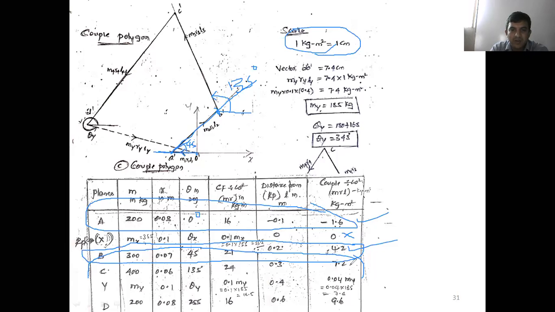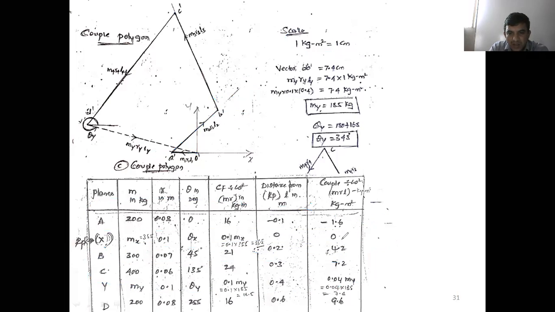What is the magnitude here? 7.2 kg meter square converted to centimeter, 7.2 centimeter. Now we get the point C dash, right? Once you get C dash, what is the next one? Now the first one is over. The second one is not possible because the magnitude is 0. Second one over. The third mass C is over. What is mass Y? There is a reference plane, one more plane where the counter mass is located, the Y plane, and the magnitude is unknown, right? Since the magnitude is unknown, don't consider it here. Go to the next row.